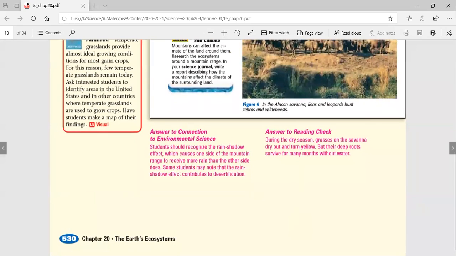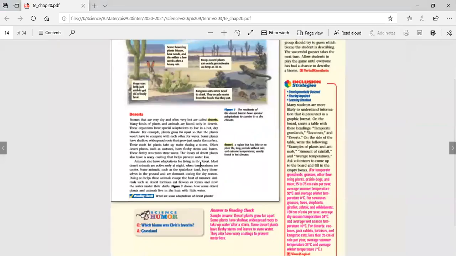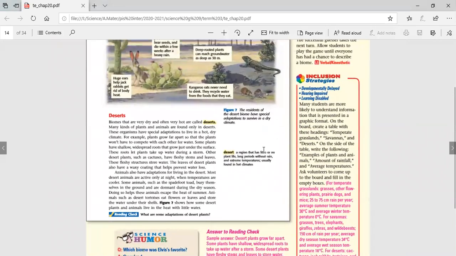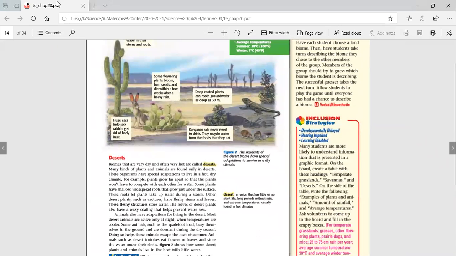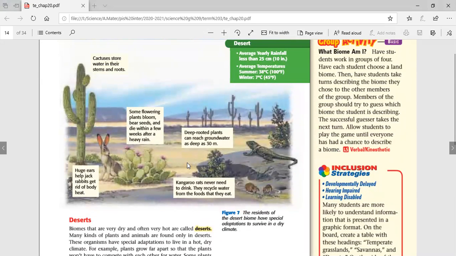Then we pass to the next one, which is one of the unique ecosystems: the desert. Once we say desert, some people think that it's always going to be hot, but that is not true, because sometimes a desert could be very cold, especially at night. So as you can see here, what is the most important characteristic of the desert? Once we say desert, what do you think, guys?